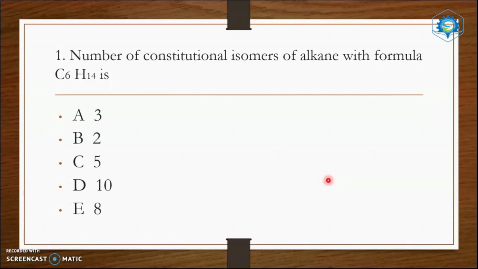What are isomers? Molecules having the same molecular formula but different structural or spatial arrangement are called isomers. So their structural formula or spatial arrangement may differ. Molecular formula will be the same. If you are given a formula, we can predict the isomers by identifying the type of the molecule from their respective general formula.